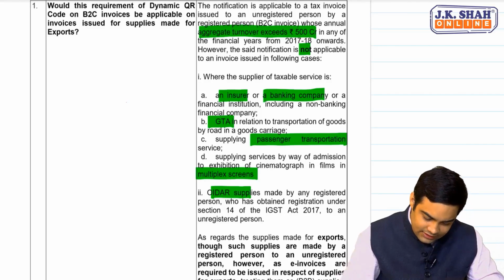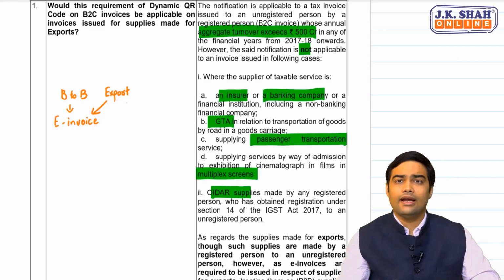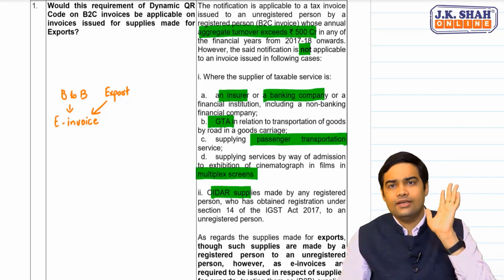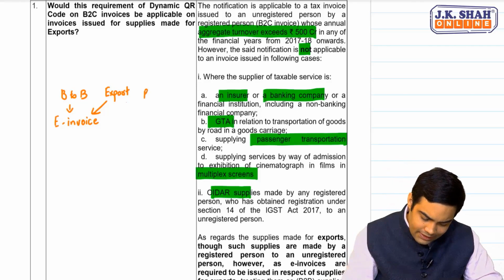If we were to just sum it up, see, B2B invoices, there is a requirement of having an e-invoice. Correct? Export invoices, for the purpose of this, would be required to have e-invoice. That means dynamic QR code is not required. B2C invoices need to have a dynamic QR code.